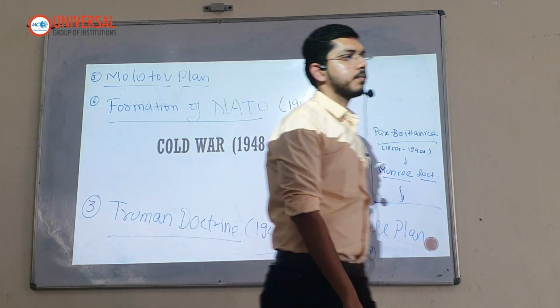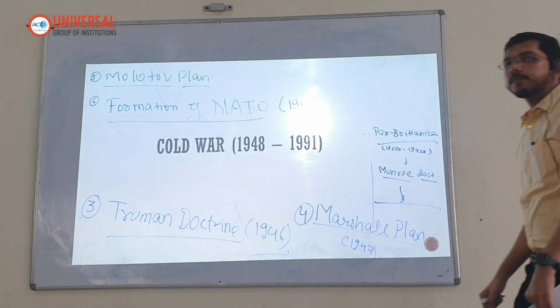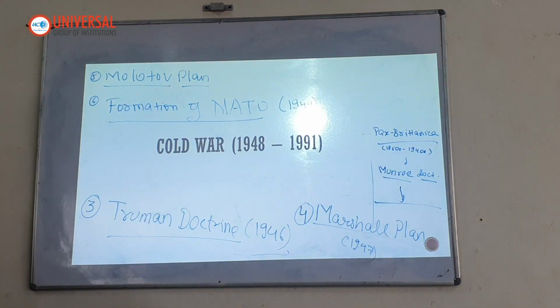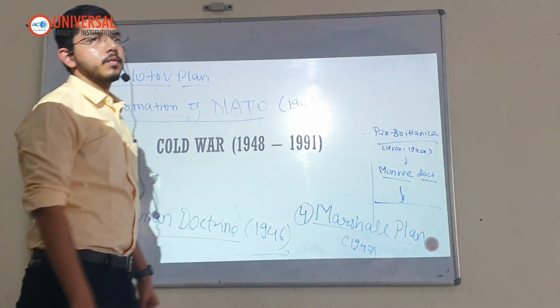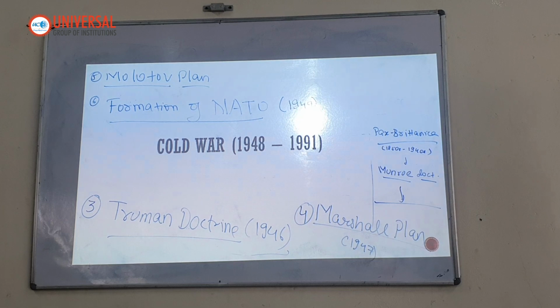aiming to promote collective defense. We have discussed what collective defense is yesterday.